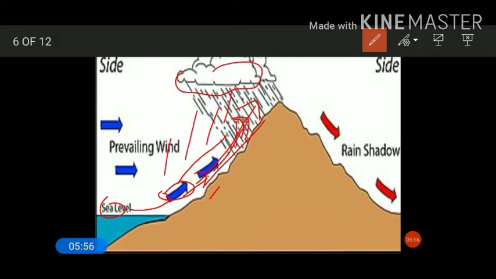Whereas when this air reaches the other region, by that time it has already lost its moisture. So in the rain shadow areas, or on the leeward side, this is the leeward side, it receives no rainfall or very little rainfall. So this is all about the orographic rainfall.